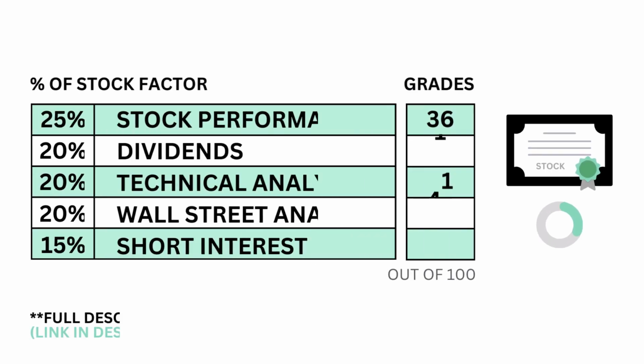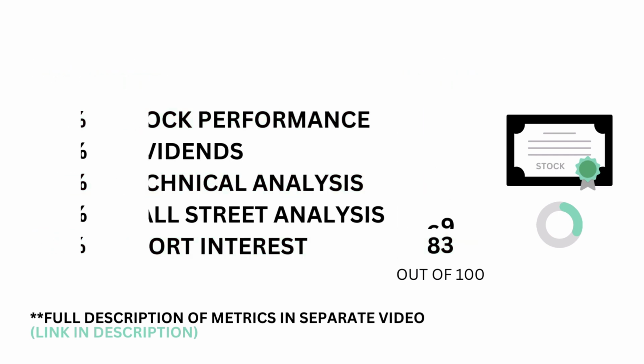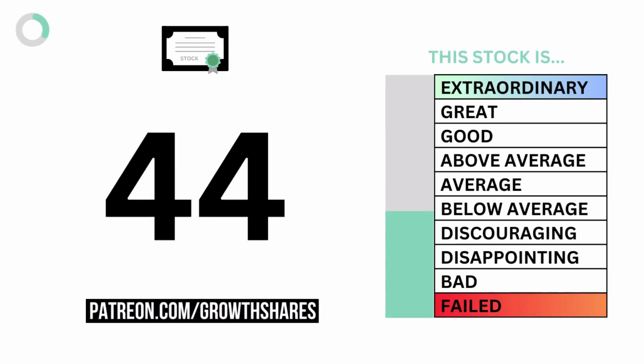To recap, here are the 5 metric grades for the company. And when we put them together, we get the company's stock grade. Now that we know the business and the stock, we want to then look at the price.